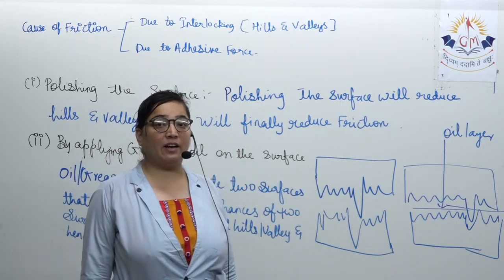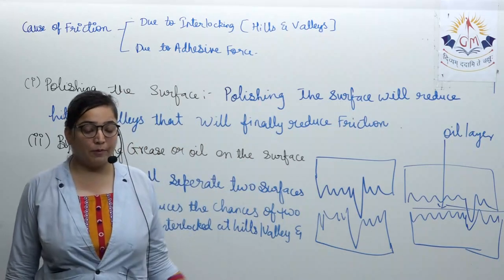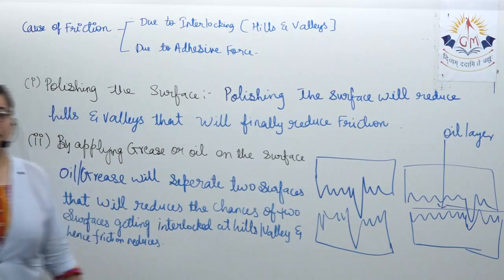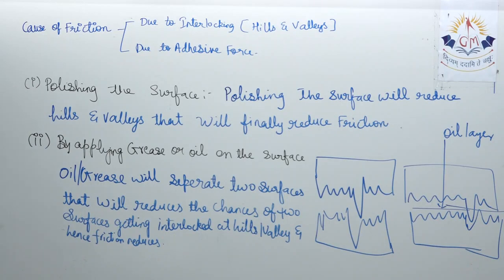That is, the friction can be reduced. So before we move on to the third part, note down this part quickly, then we'll move on to the next portion. Quickly note it, then we'll move further.